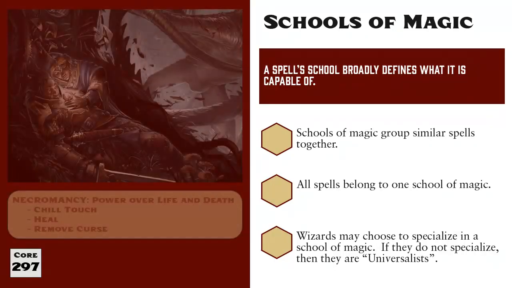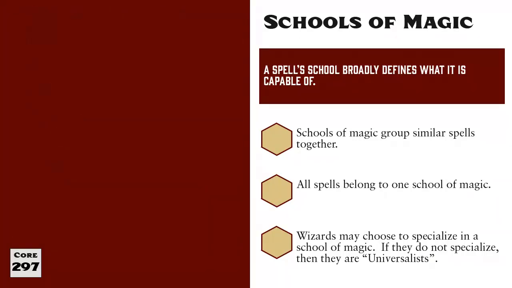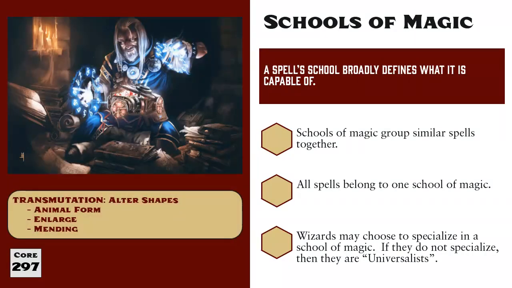The seventh school is Necromancy, which is the power of life and death. And do not mistake necromancy for being inherently evil, as it's not just the school of death, but also of life. Chill Touch, Heal, and Remove Curse are all necromancy spells. And the final school of magic is Transmutation. These spells alter the physical shape and form of creatures and objects. Animal Form, Enlarge, and Mending are all transmutation spells.